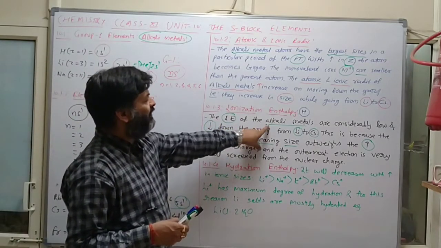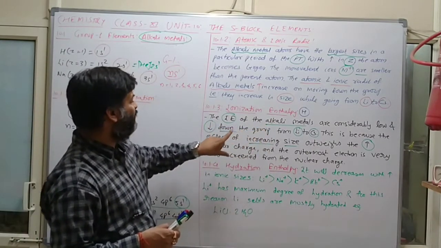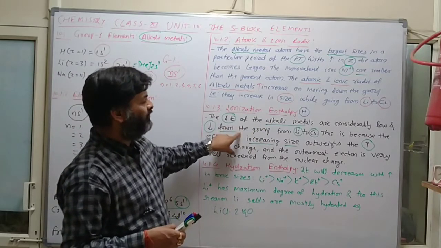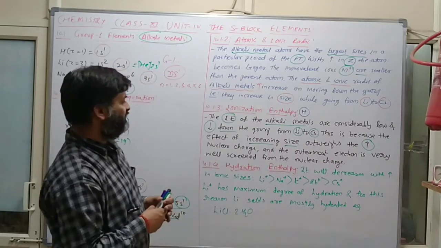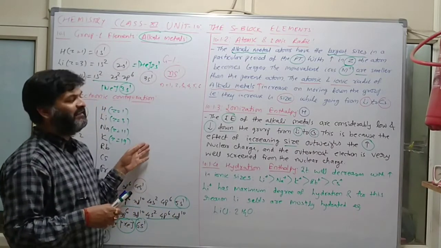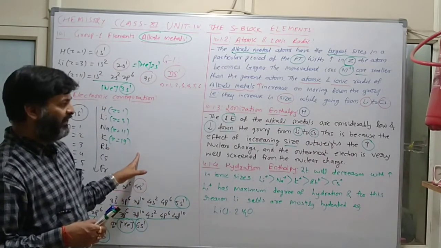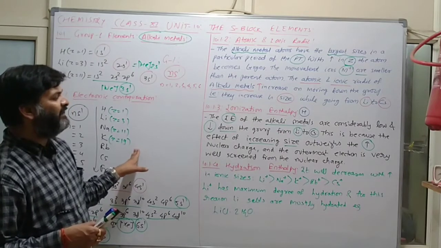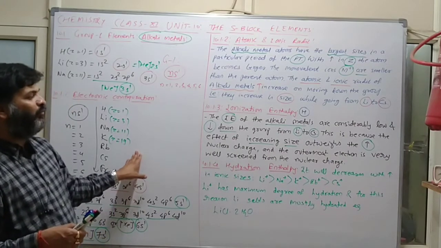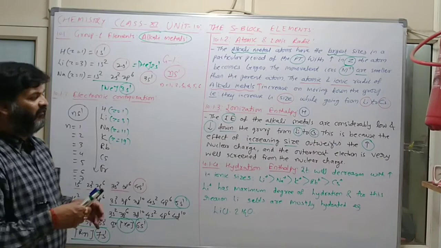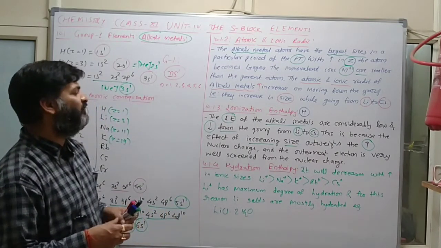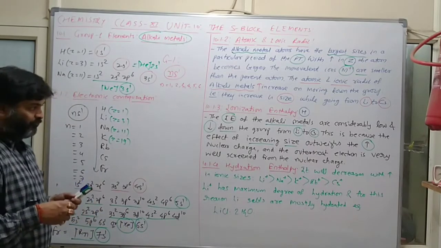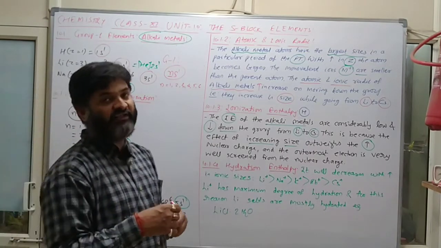The ionization enthalpy of alkali metals is considerably low and decreases down the group from lithium to cesium. This is because the effect of increasing size, है ना? Size बढ़ेगा, outweighs the increased nuclear charge, and the outermost electron is very well screened from the nuclear charge here. So that is complete information of ionization enthalpy. Clear? Then next one, hydration enthalpy.